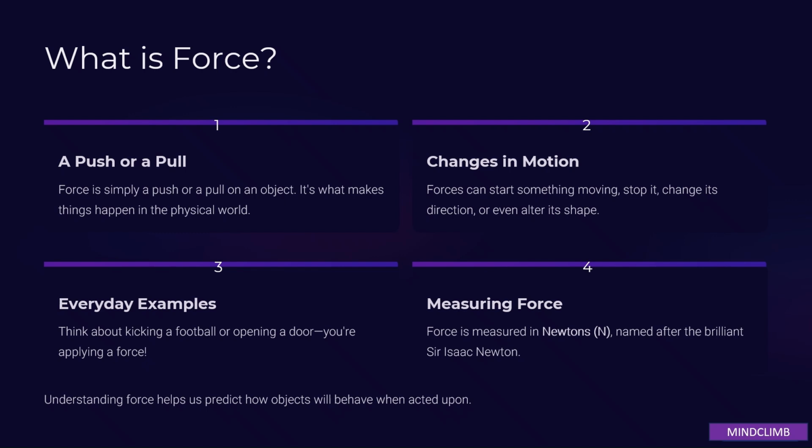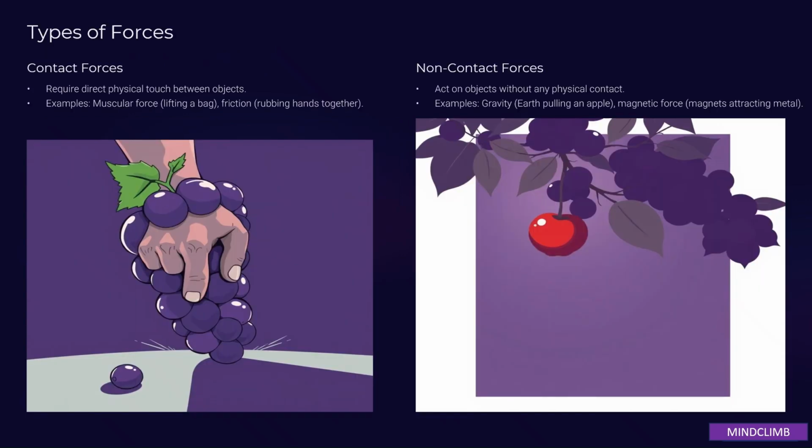Scientists measure force using a special unit called the Newton, denoted by capital letter N, named after Sir Isaac Newton, the scientist who first explained how forces work. So understanding force helps us predict how objects will behave when acted upon. Now coming to the types of forces, there are mainly two types of forces: contact forces and non-contact forces.